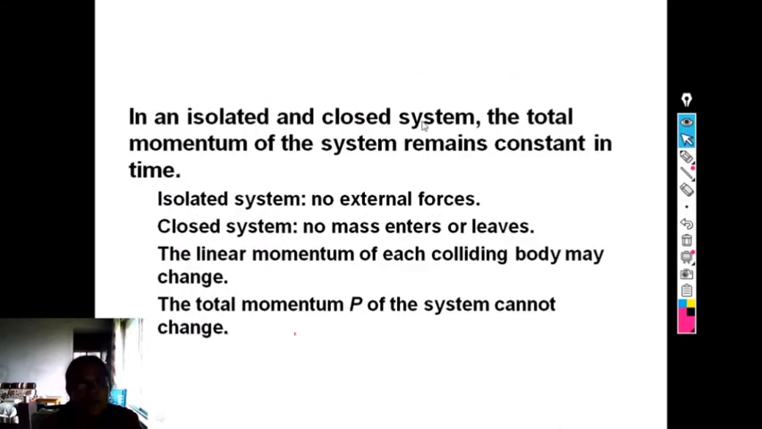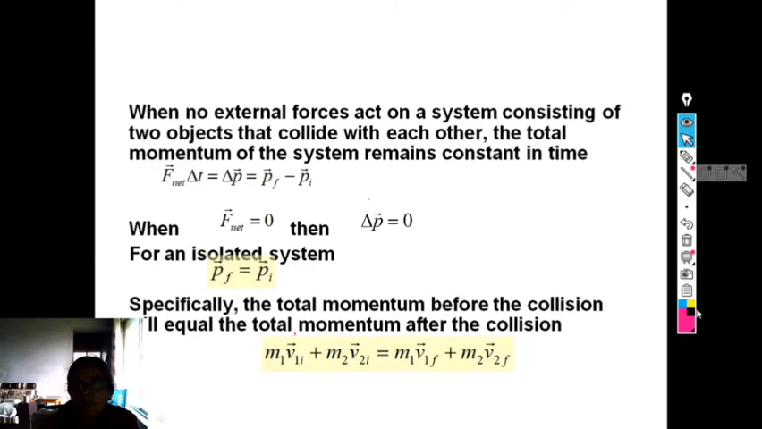In an isolated and closed system, the total momentum of the system remains constant in time. In case of an isolated system, there are no external forces. In case of a closed system, no mass enters or leaves the system. The linear momentum of each colliding body may change, whereas the total momentum P bar of the system cannot be changed. When no external forces act on a system consisting of two objects that collide with each other, the total momentum of the system remains constant in time.